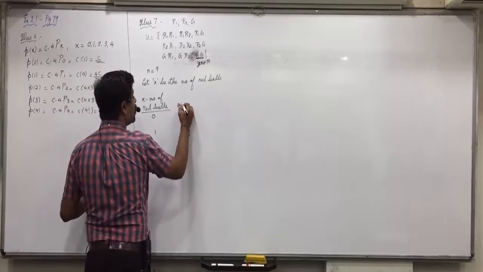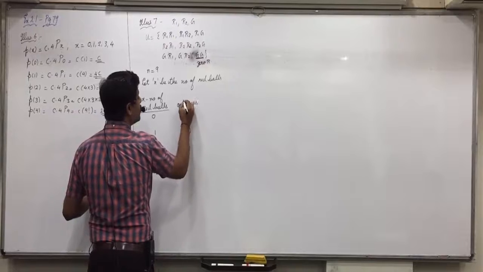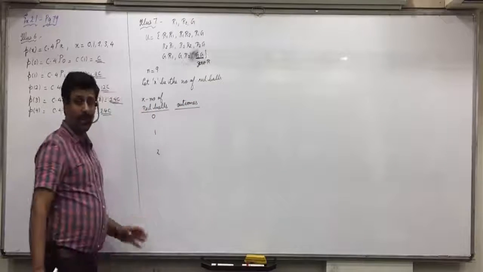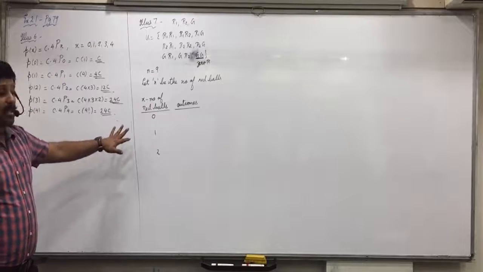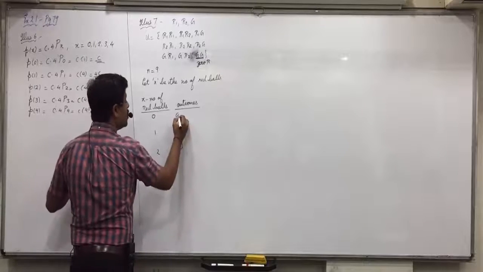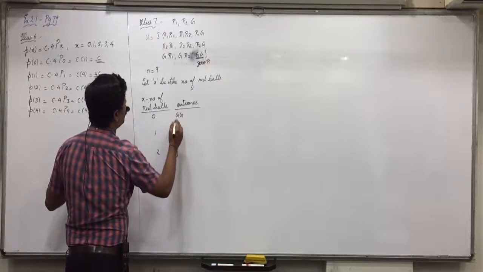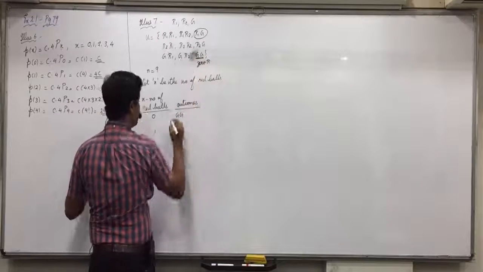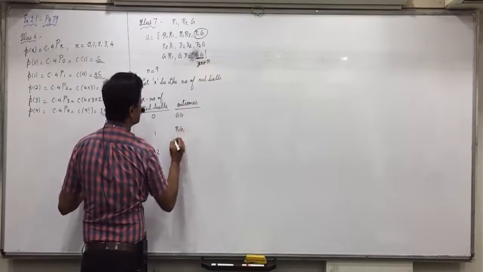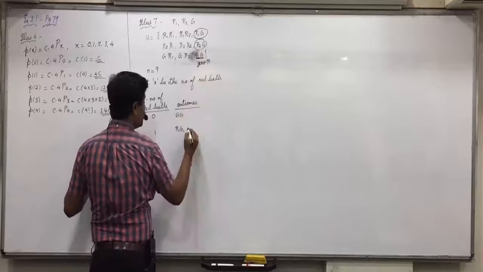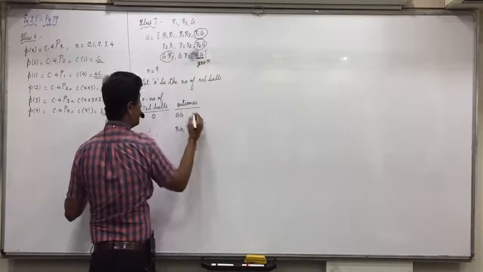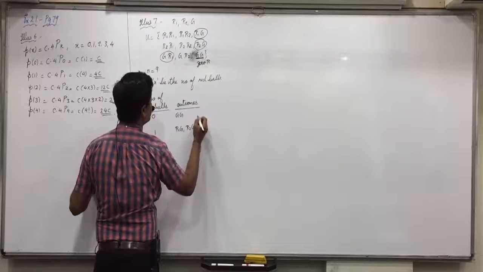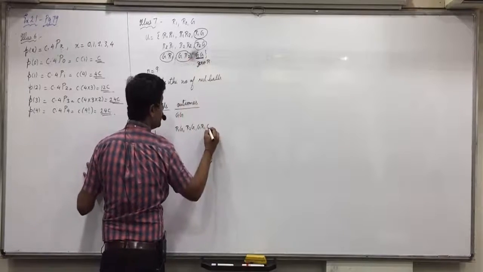Now outcomes. Like we had done yesterday also, now we'll write outcomes in favor of that. Which are the outcomes for 0 red balls? GG. For 1 red ball: R1G, R2G, GR1 and GR2.